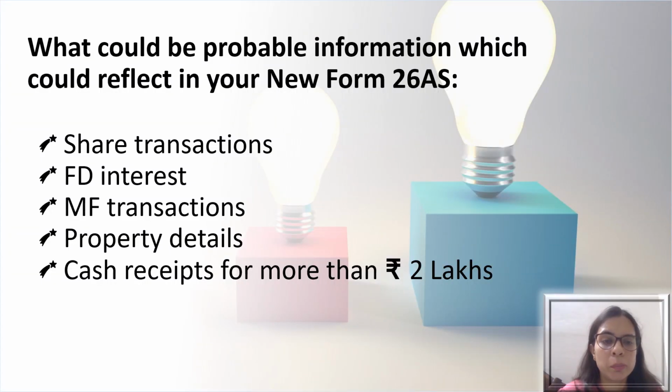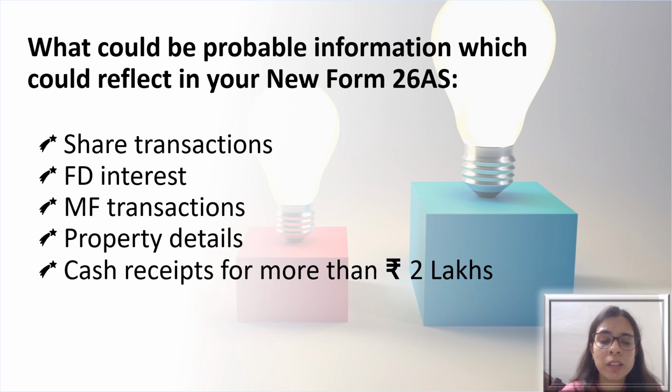So it is a humble request and a suggestion from my side to all the potential taxpayers who are going to file the return for this year, that you please disclose on your own all the share transactions and any FD related transactions, any FD interest if you missed it in earlier years, or any mutual fund purchase transactions, or even any property details, because the information regarding these transactions is anyway with the department. It's just that they are not issuing any notice regarding that. So it will be better that you self declare these transactions in your income tax return.